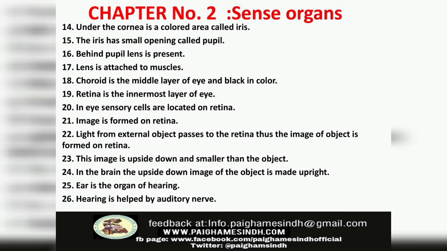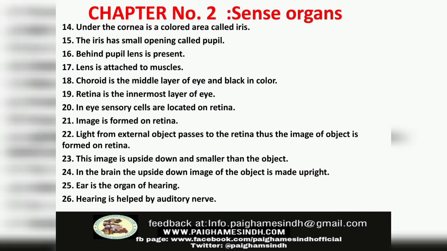Number 22. Light from external object passes to the retina. Thus, the image of object is formed on retina. Number 23. This image is upside down and smaller than object. Number 24. In the brain, the upside down image of object is made upright.